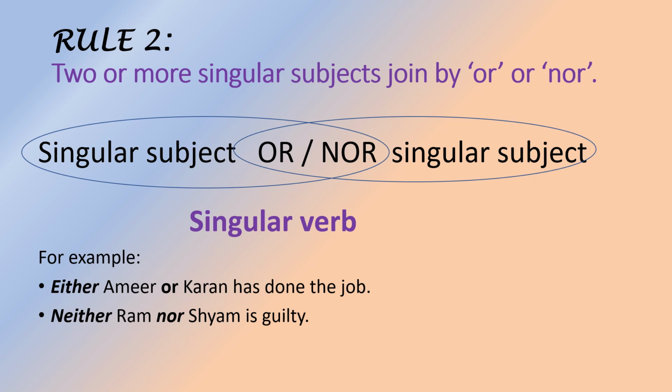Concentrate on the word or Amir or Karan. Because we have used the word or here, we have written the singular verb, that is has. Is it not? Again, neither Ram nor Sham is guilty. Again, we have used here the word nor. So we have used here the singular verb, that is is. Okay.